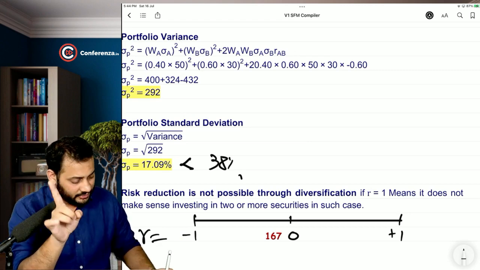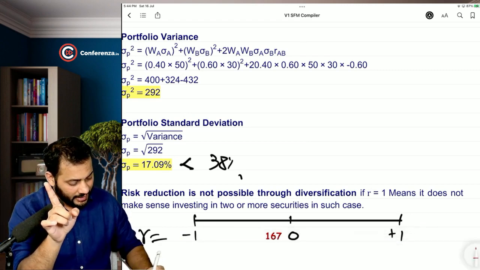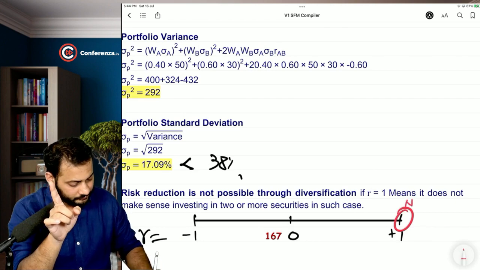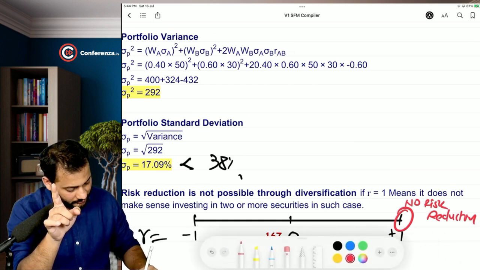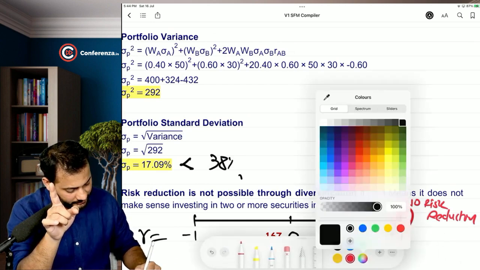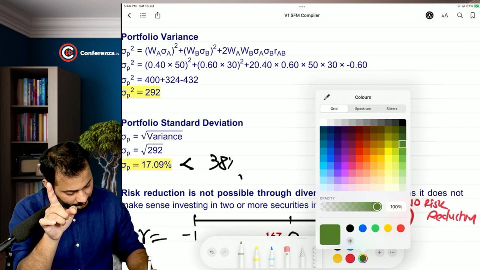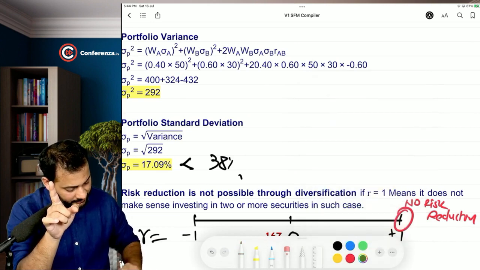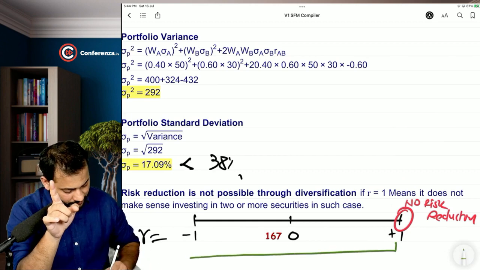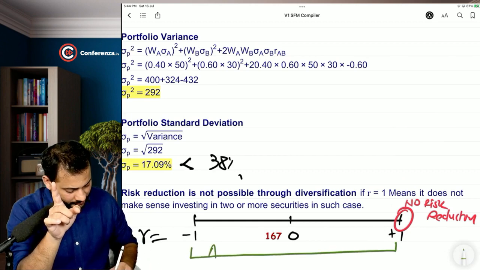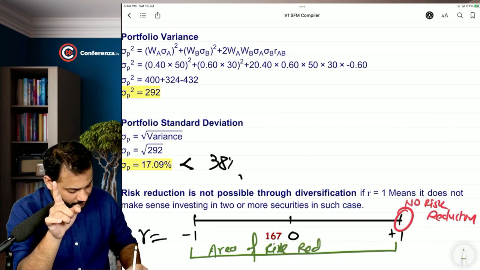Risk reduction doesn't happen only at this place, and with the rest of the places, from the end to this point, is the area of risk reduction.